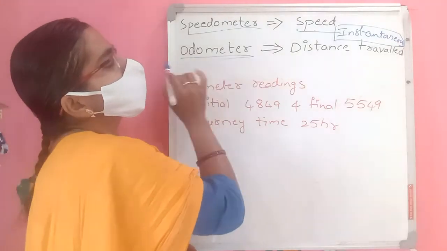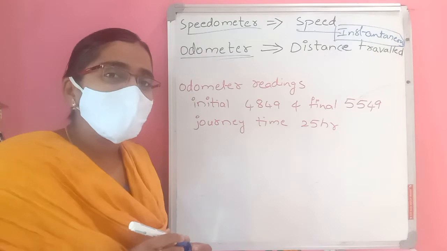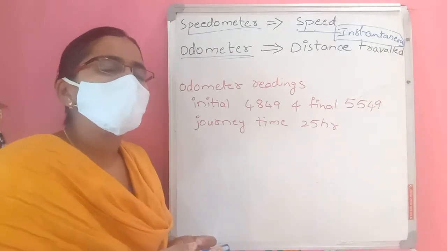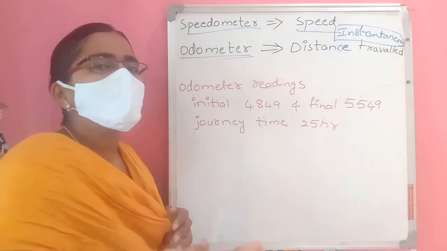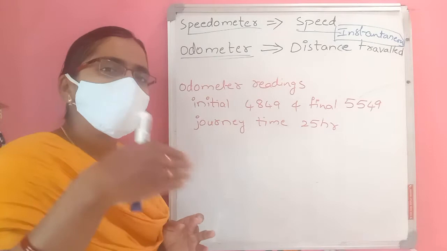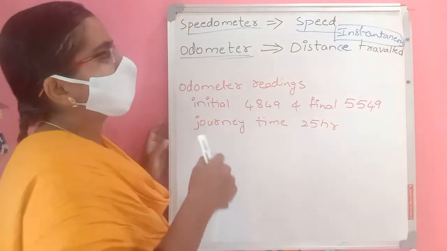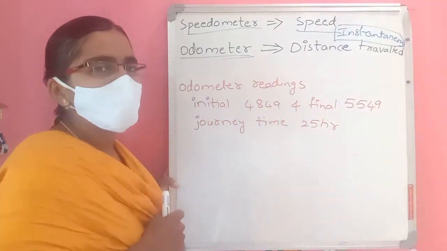Next, the odometer shows distance traveled. How much distance from the bike's starting, from the car's starting. It starts with 1 kilometer, 2 kilometers, 3 kilometers. Every day if you travel 10 kilometers, next day it becomes 20, next day 30 or 40, like that. So how much distance you traveled, that is shown by the odometer.